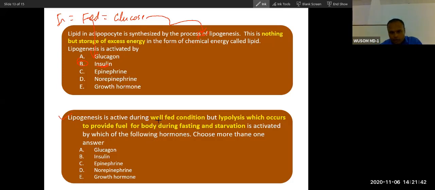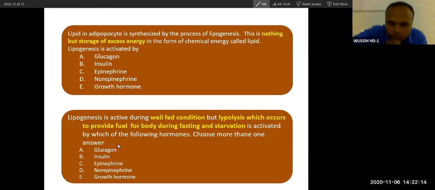Now let's talk about this last question. Lipogenesis is active during well-fed condition, but lipolysis occurs during fasting and starvation condition to provide fuel. It is activated by the following hormones. Choose more than one. Which hormones cause lipolysis to provide fuel for our body? Glucagon, epinephrine. Except insulin, all hormones will cause lipolysis.